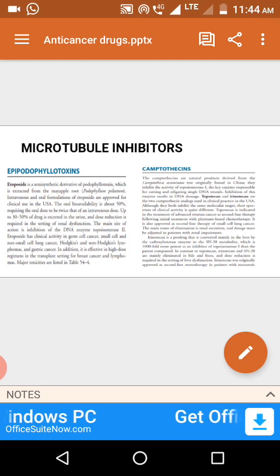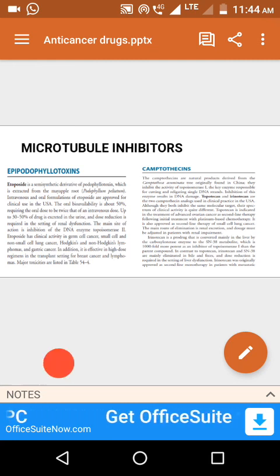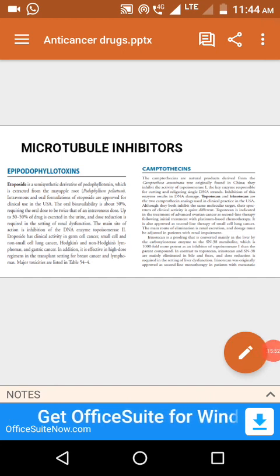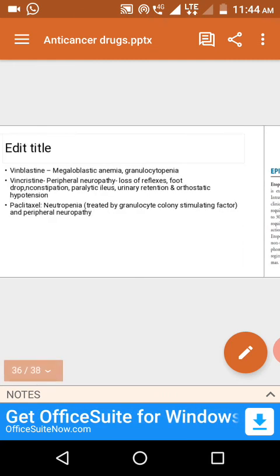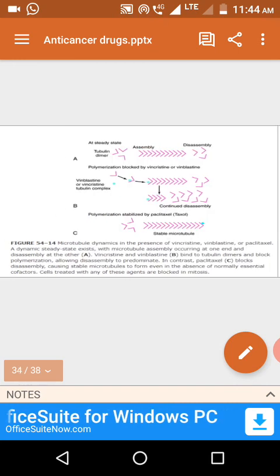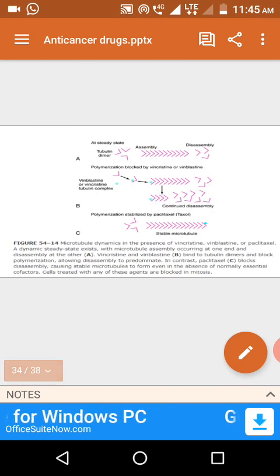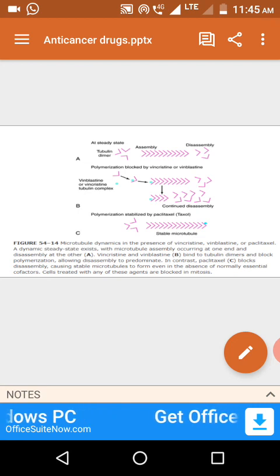This is what we discussed right now. What we completed up to now is alkylating agents, antimetabolites, next natural anticancer drugs, anticancer antibiotics, and plant-derived products. So are you clear about the mechanism of action? Vincristine, vinblastine, and taxanes are mitosis cell division inhibitors. They mainly affect microtubular function and structure. Camptothecin and podophyllotoxin mainly inhibit the topoisomerase enzyme and the associated DNA replication process.